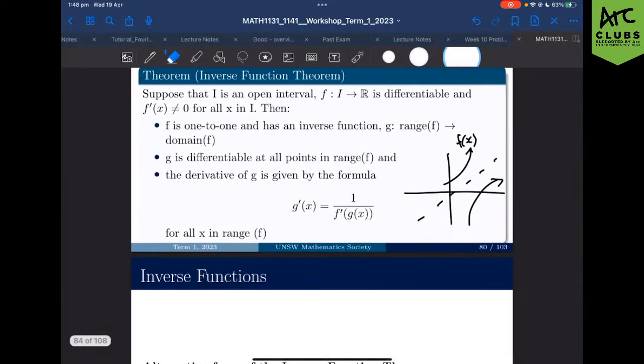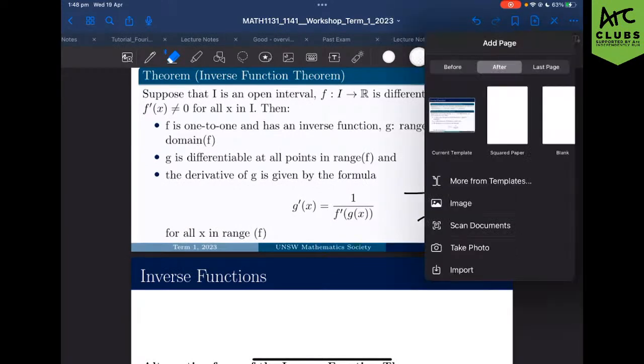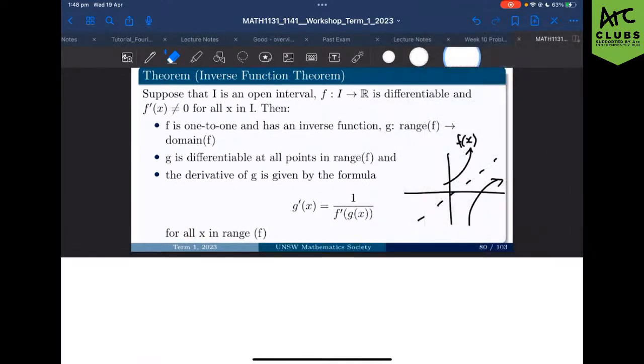Do you know how to add a page on this? Yeah. Plus. Okay, cool.